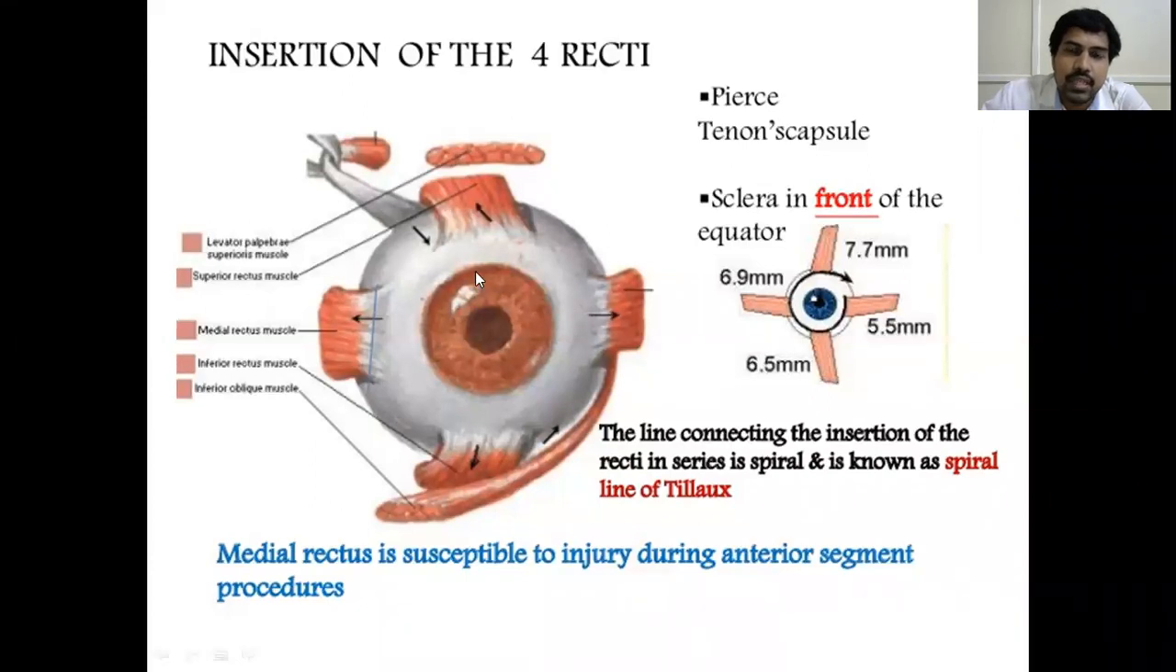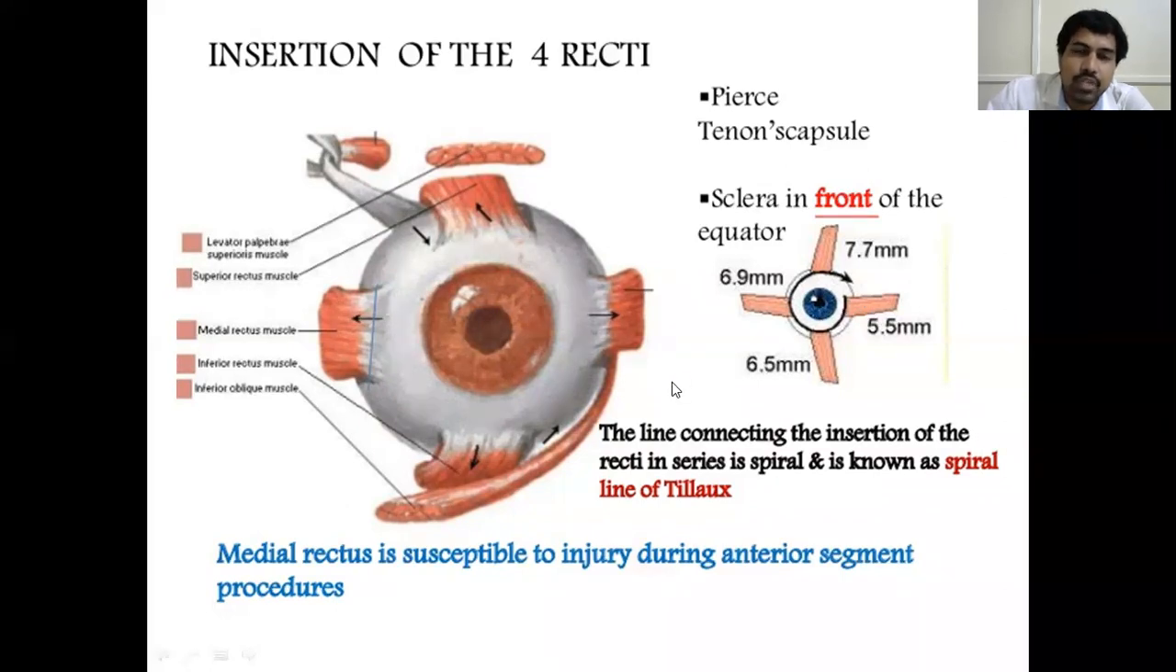So where is the exact location of this insertion? Here you see this is the superior rectus, this is the inferior rectus, this is the medial rectus, and this is the lateral rectus muscle. They are all originating from the annular tendinous ring from the orbit, and they are inserting into the sclera in front of the equator of the eyeball. So how much is the distance?